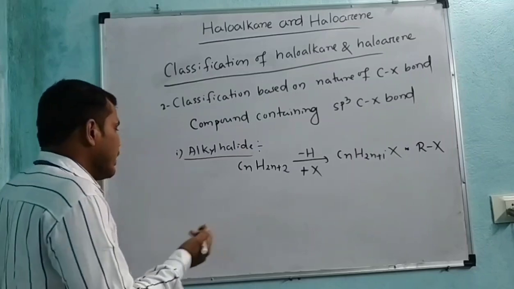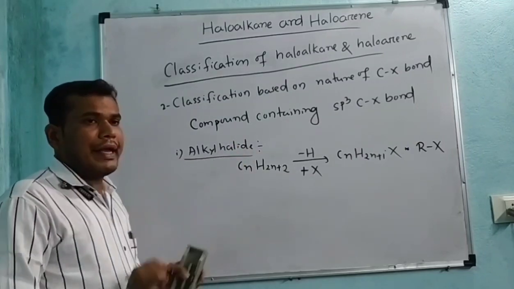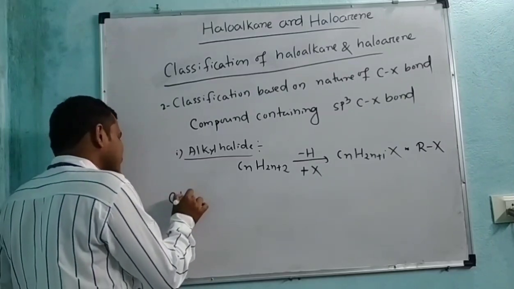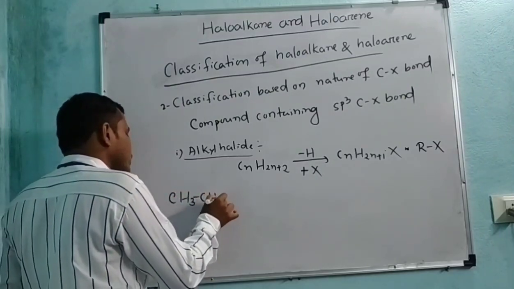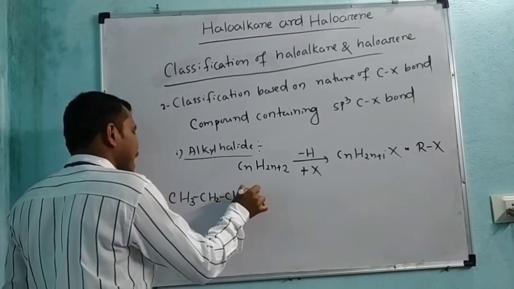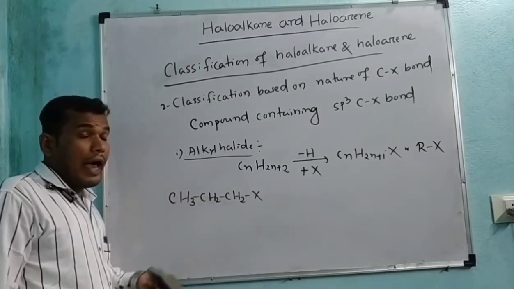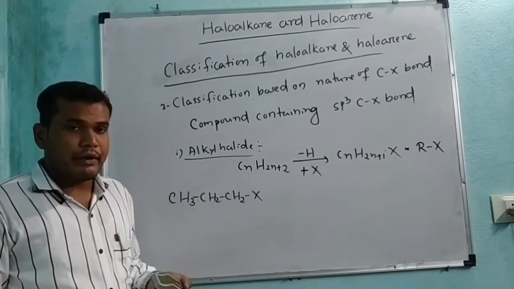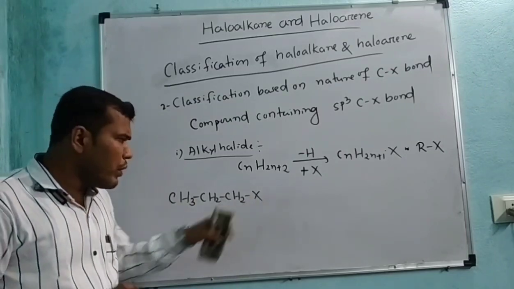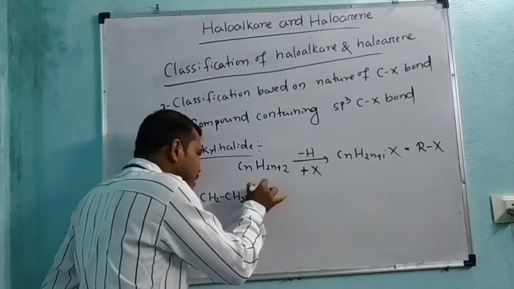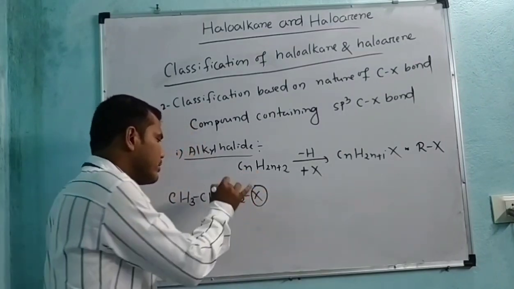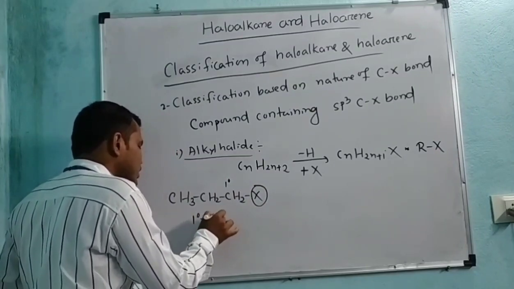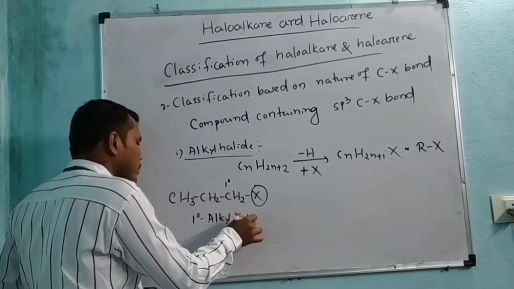How? If the X group is attached to the primary carbon, then it is called a primary alkyl halide. Let us take CH3 CH2 CH2X. X stands for a halogen, an element from the halogen family, that might be fluorine, chlorine, bromine. So look here, students: the X group is attached to the primary carbon, so this belongs to the primary alkyl halide.